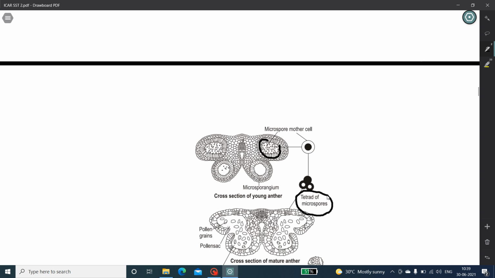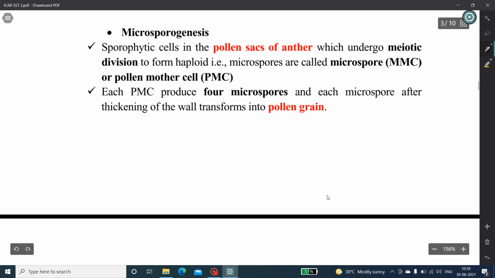Each of the 4 microspores is normally functional and undergoes two divisions known as microgametogenesis, which gives rise to the microgametophyte or mature pollen grain. This we'll see later.